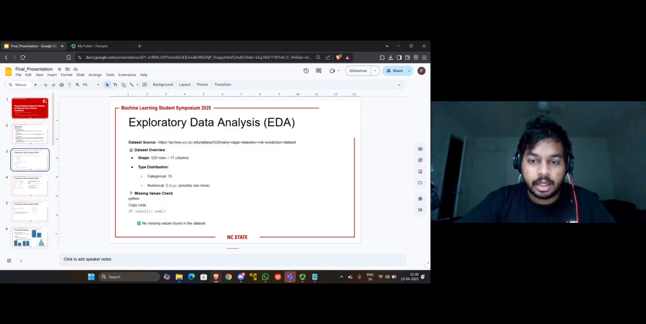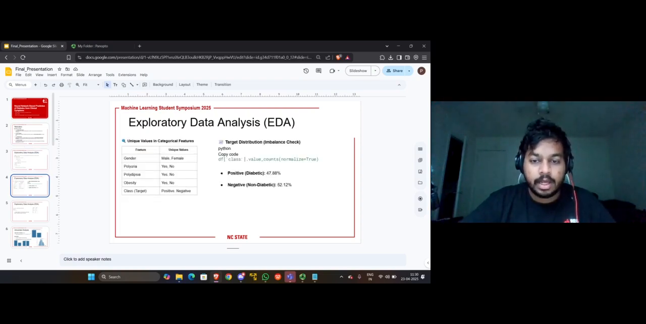We used the early stage diabetes risk prediction dataset from the UCI repository. It consists of 520 rows and 17 columns, mostly categorical. After checking the missing values, we confirmed that the dataset was clean and ready for modeling. Here we analyzed the distribution of unique values in categorical features and also checked the imbalance of our target variable. It's relatively balanced with about 48% diabetic and 52% non-diabetic cases, which is ideal for training.